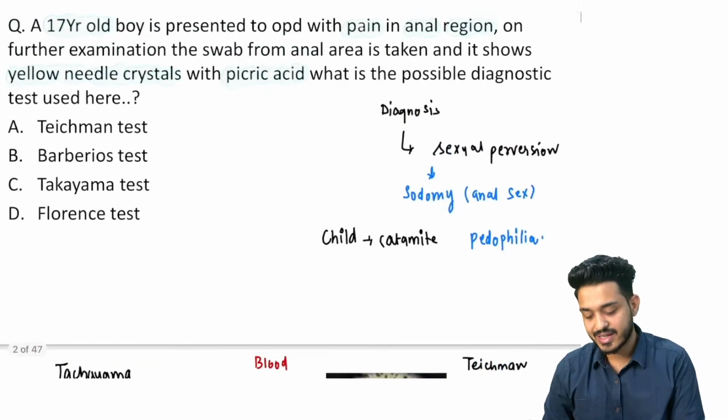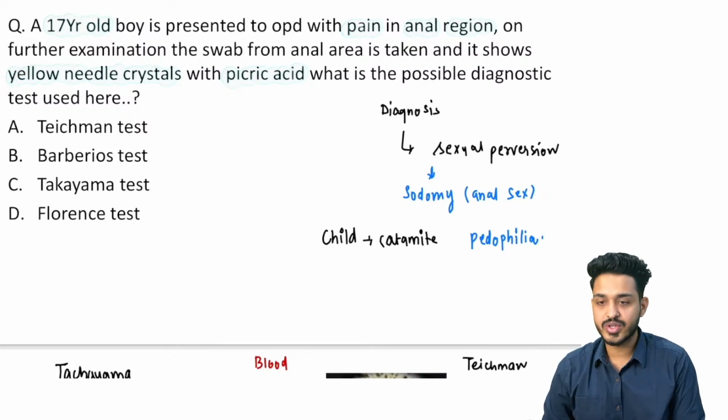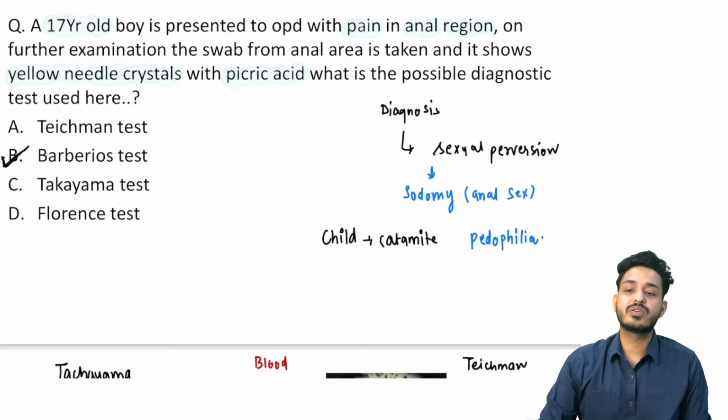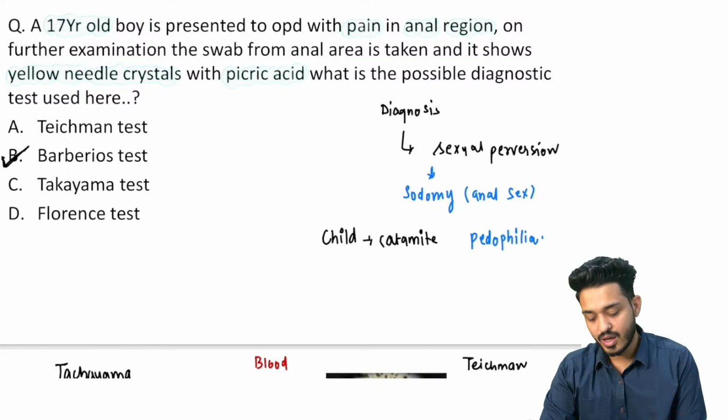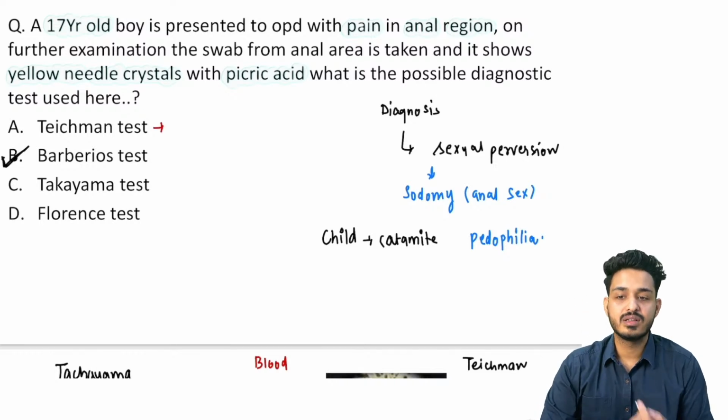So in this particular case, what kind of crystals are we having? These are going to be your yellow needle crystals. Very suggestive of what? Which test are we going to do? It is your Barberio's test, right? अगर Takayama के बारे में बात करते हैं तो कौन से क्रिस्टल मिलते हैं?